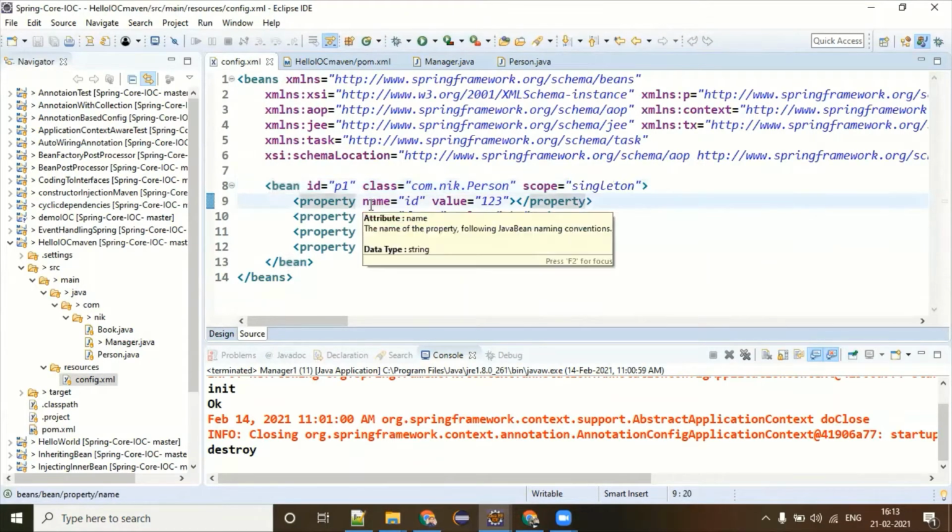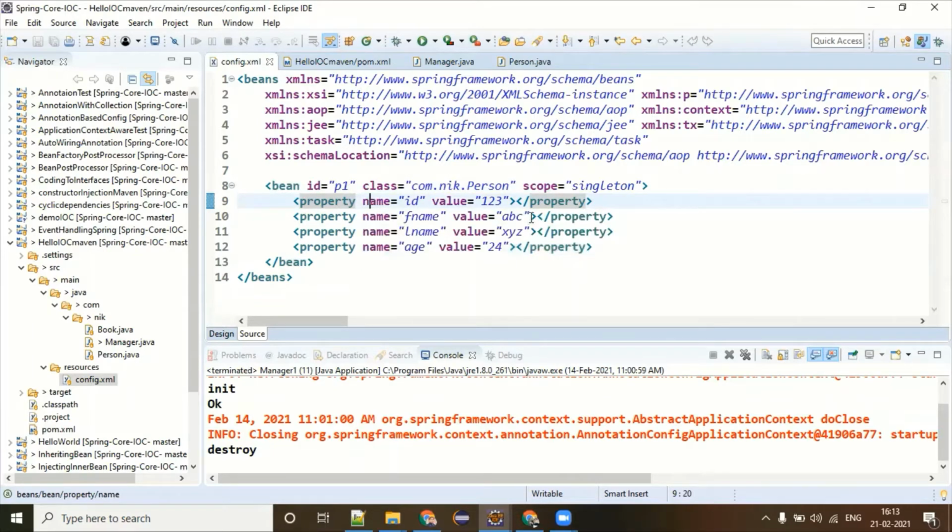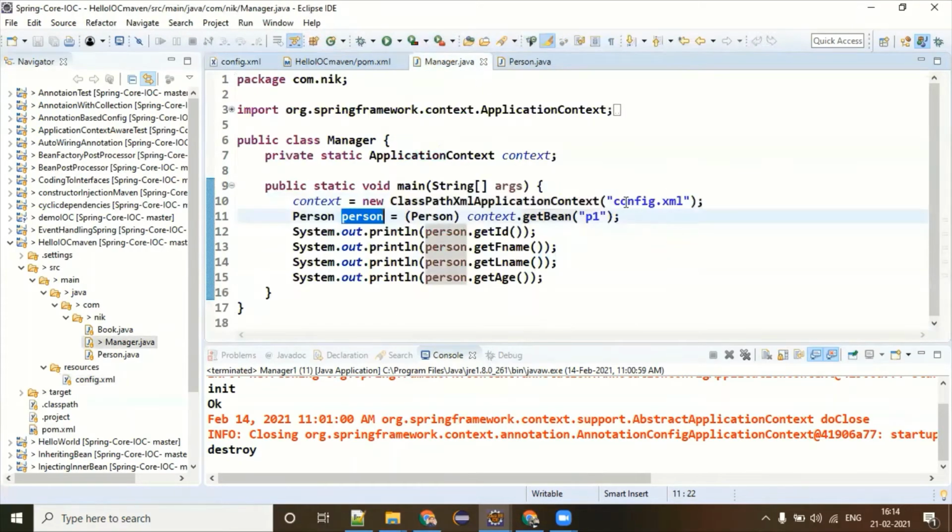So let's say you have a person class, book class, address class, whatever classes. And all these classes are being defined in the same XML file, and could be in another XML file also. Then at the time of loading your config.xml file, all the beans are going to be created by the Spring Framework container, and they are also stored in the container. Now, whoever is expecting the person object or a particular object has to call context.getBean.